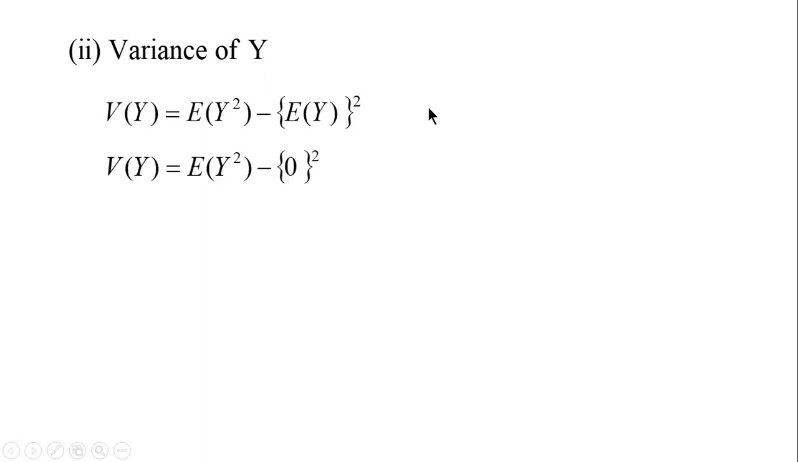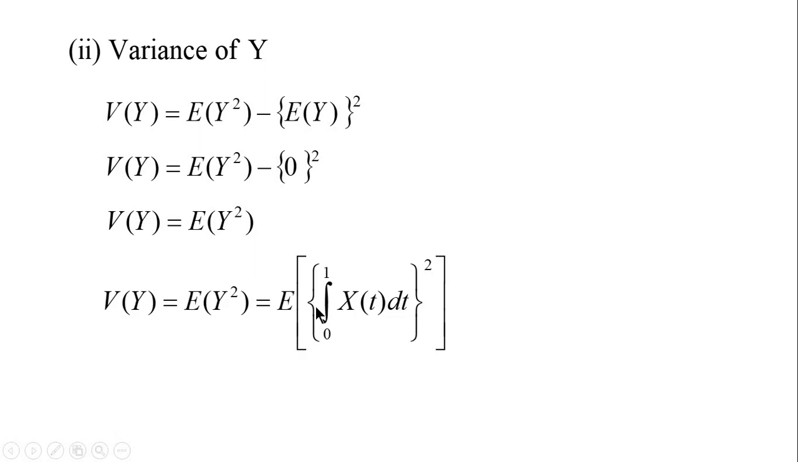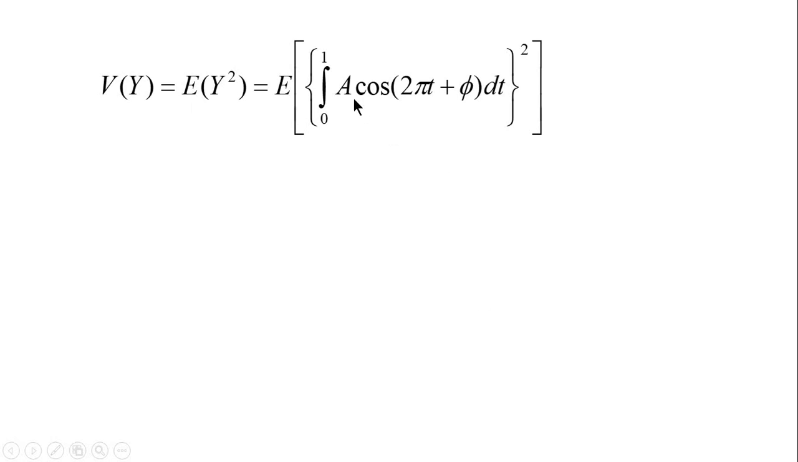Next we will find variance of Y. We know by formula variance of Y is E[Y squared] minus (E[Y]) squared. Just now we have obtained E[Y] is 0. So after substituting, we get E[Y squared]. So variance of Y and E[Y squared] both are the same. But by definition, E[Y squared] is nothing but E of, now we know Y is nothing but integral 0 to 1 X(t) dt, whole squared. And what is X(t)? We have substituted A cos(2πt + φ), whole squared.